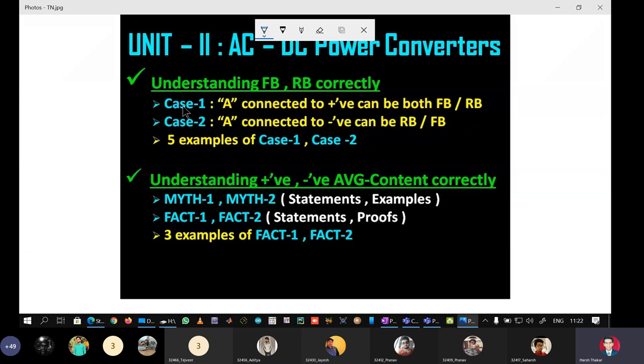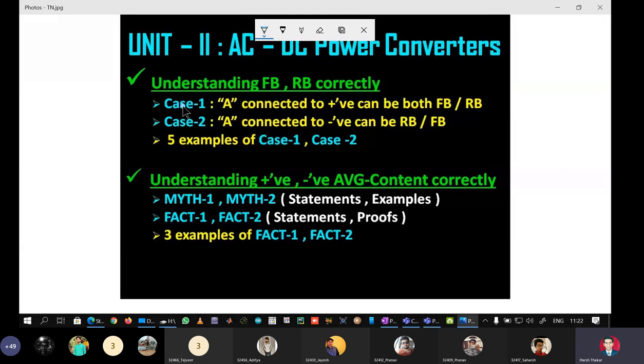So we can have all combinations. We can have anode connected to negative, and if the cathode is at a larger negative potential and the VAK is greater than cut-in voltage, then it is still forward biased. But if the anode is at negative and cathode is at positive, naturally it is going to be reverse biased. Similarly, I can have anode connected to positive potential, but if the cathode is at a larger positive potential than the anode, then the device will still be reverse biased. So we had taken 5 examples of SCR and diode to prove the above two statements.